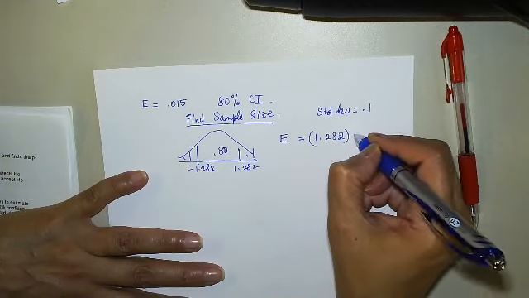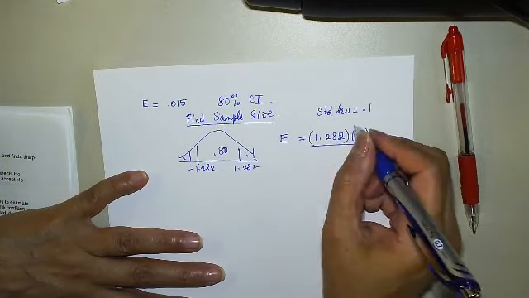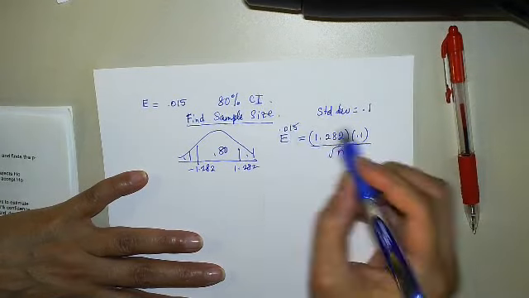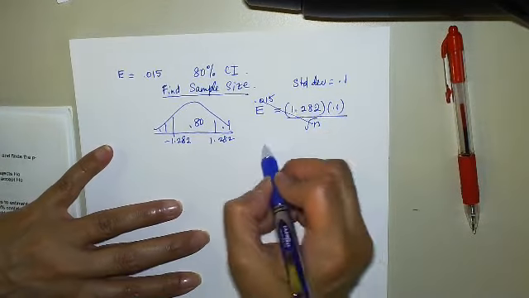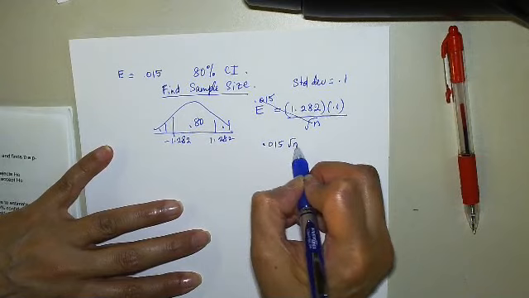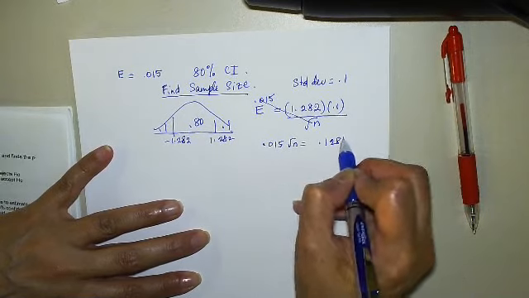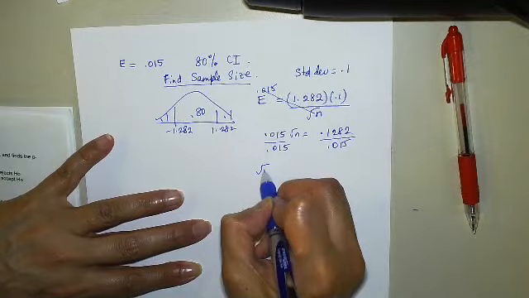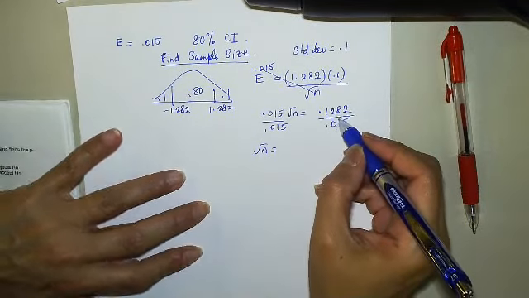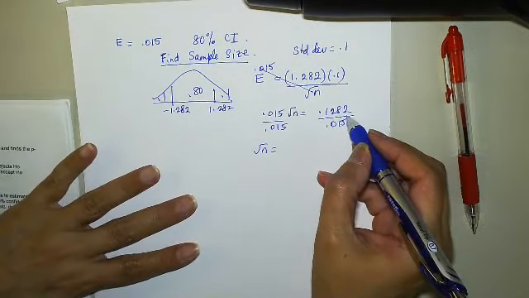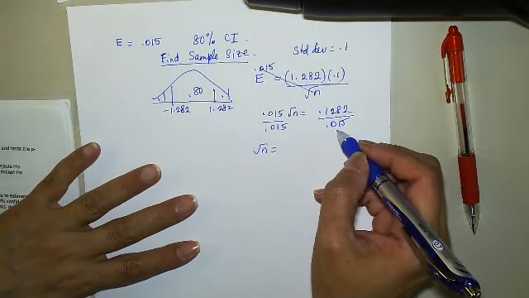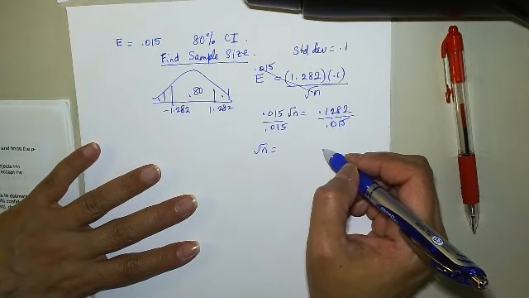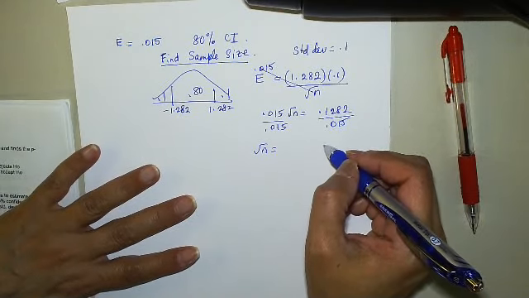So E equals 1.282 times S, 0.1, over root n. And E was given 0.015. So cross multiply and solve. So 0.015 root n is equal to 0.1282. Divide by 0.015. Root n is equal to 0.1282 divided by 0.015.